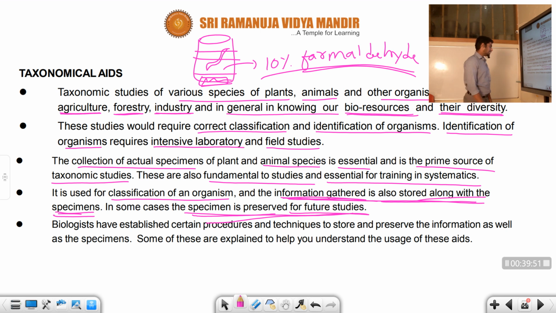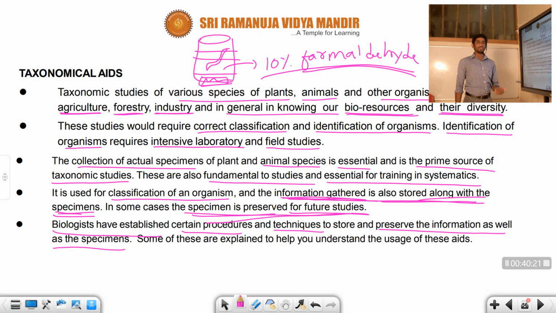Right, student? Next, biologists have established certain procedures and techniques to store and preserve the information as well as the specimen. I am a biologist, you are also biologists, okay? So they established procedures to preserve these species in the right manner with the 10% solution, and techniques to store the deadly specimen.